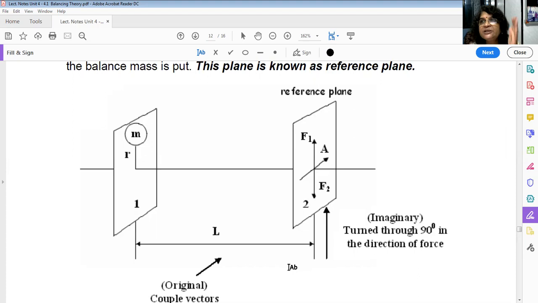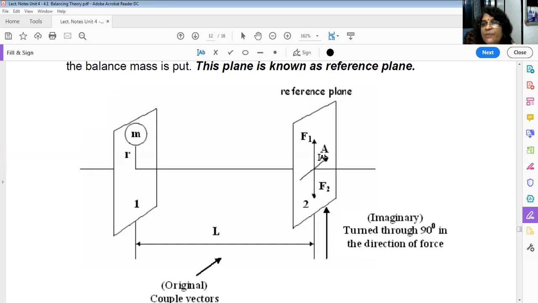Now you can imagine, see, look at my hand. For left, this mass, okay, this mass is creating force upward, and this M2 will be creating force downward. So this will create a couple, clockwise couple, okay, like this. So this force and this force will create a clockwise couple, okay, and only one force remains here.